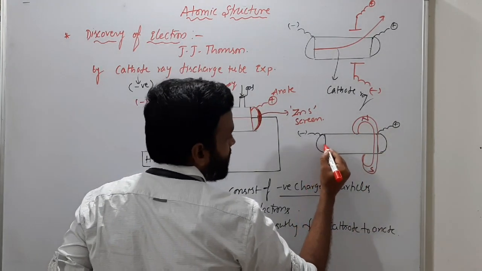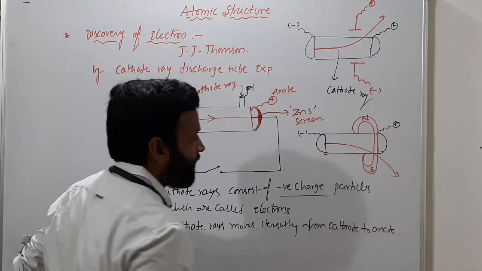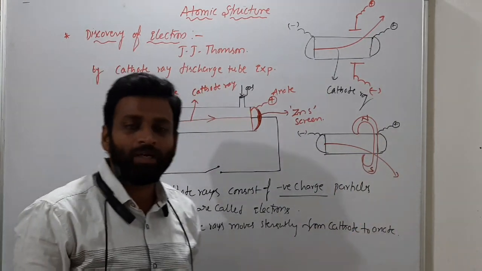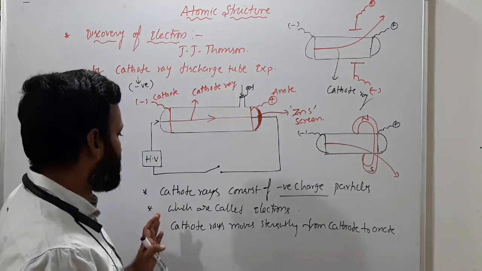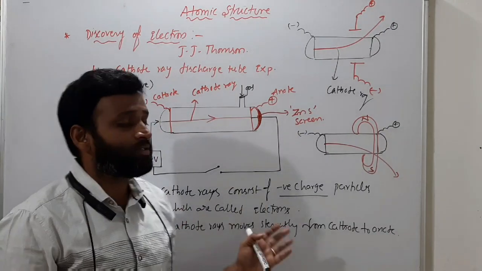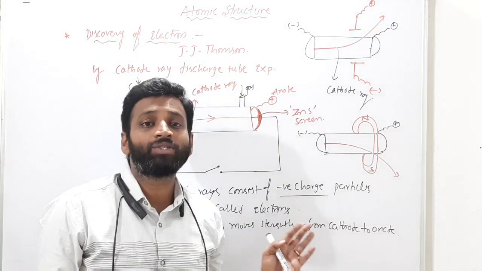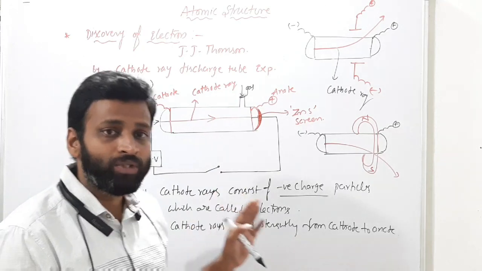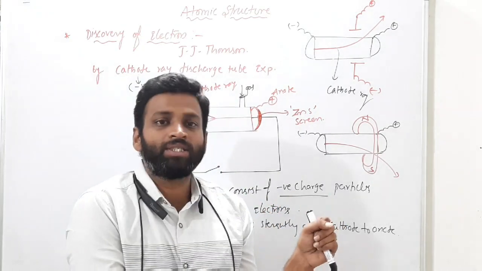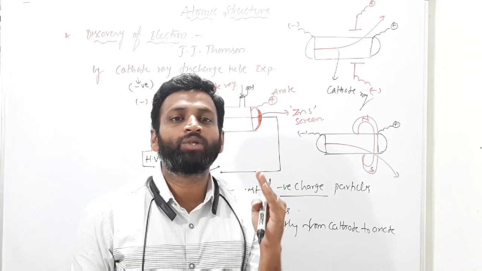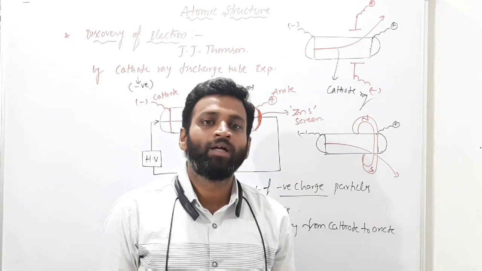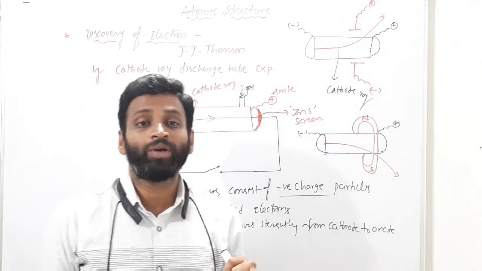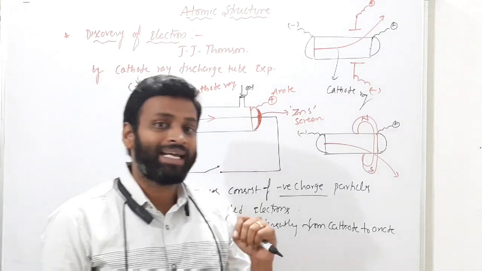So what happened? These rays deflected towards the south pole like this. That means yes, these cathode rays consist of some negatively charged particles, and by using the magnitude of deflections, he gave the charge of the electron as minus 1.602 into 10 power minus 19.